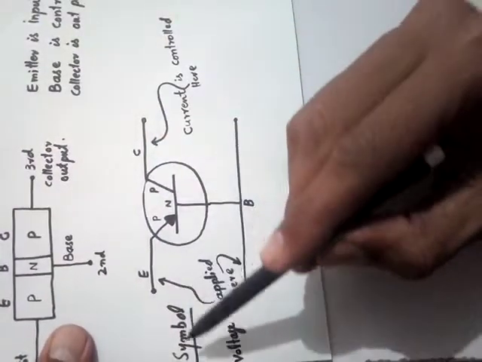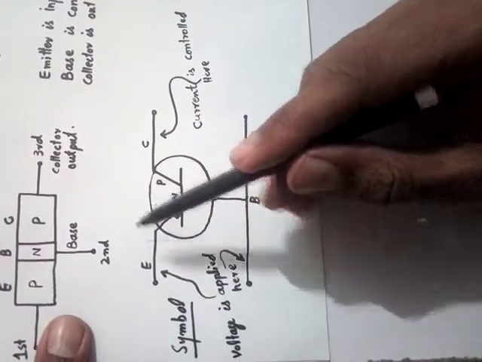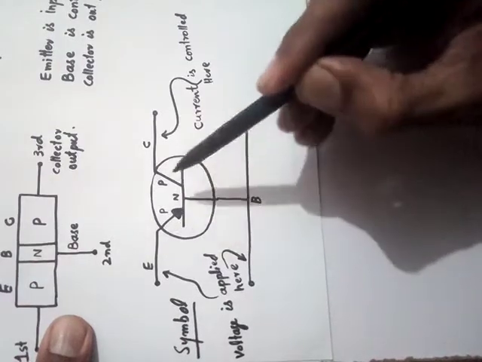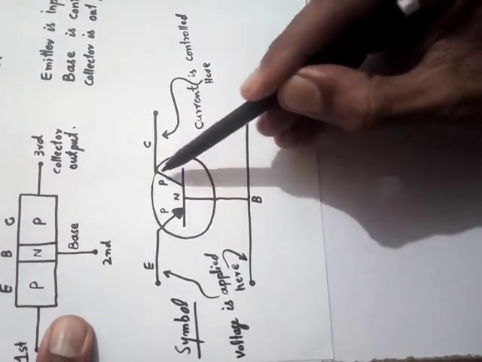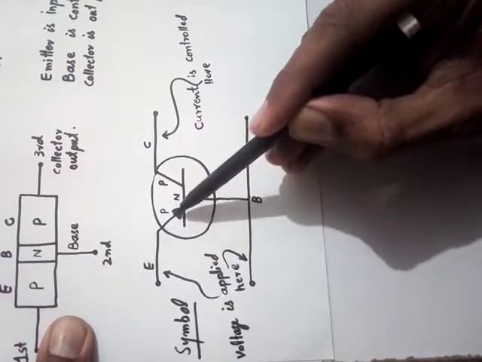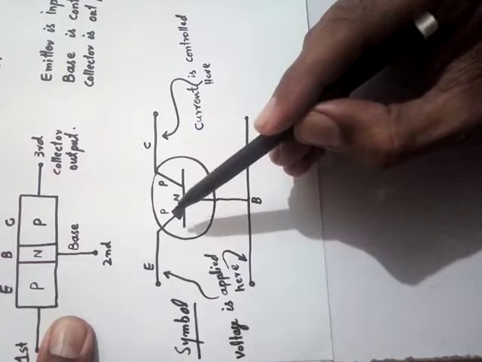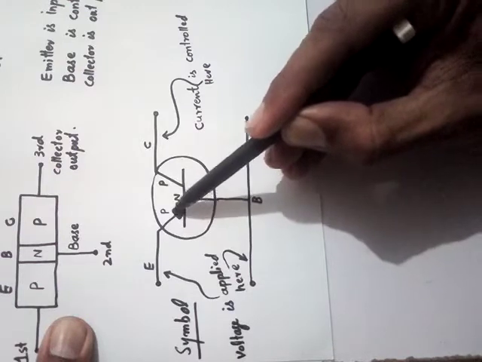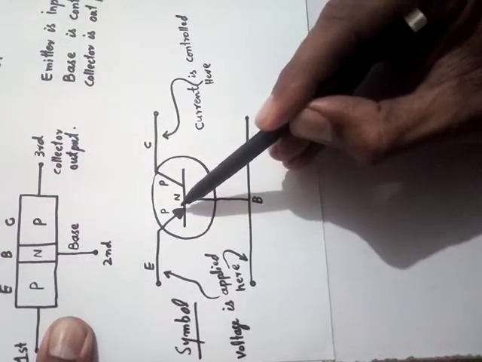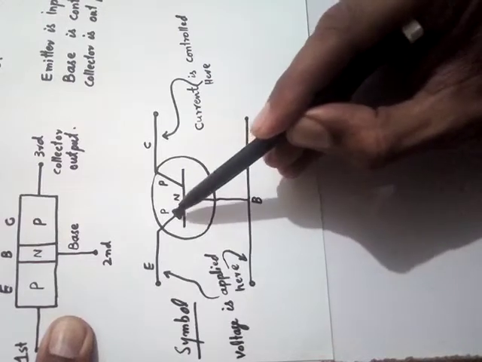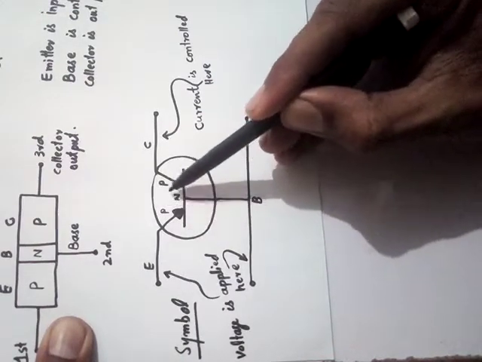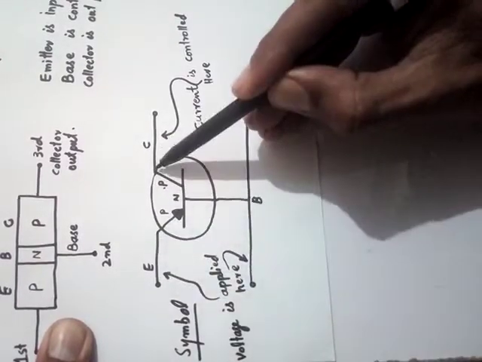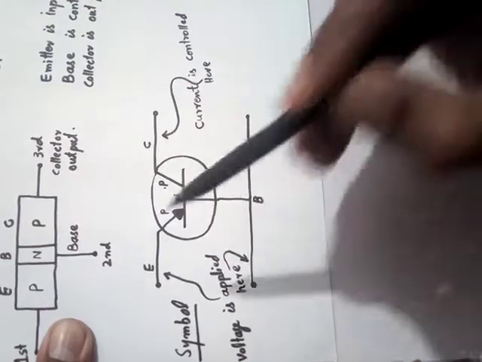Okay, now the symbol. As far as the electronic symbol of the transistor is concerned, this is the symbol. You can see that in this circle the symbol is shown. One central line, one oblique line, and this is the second oblique line. You have to be careful about the direction of the arrow. Here the direction of the arrow is inward. If the arrow is inward, it is a PNP transistor. This should be remembered.